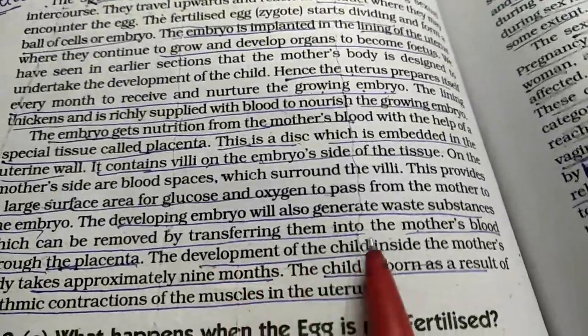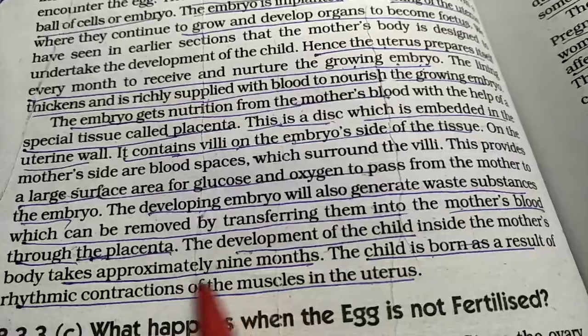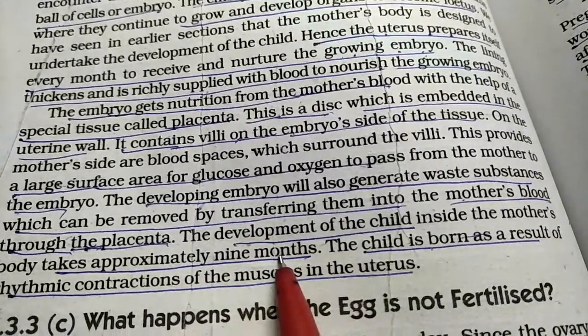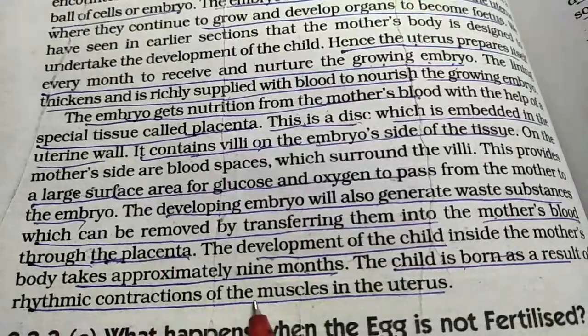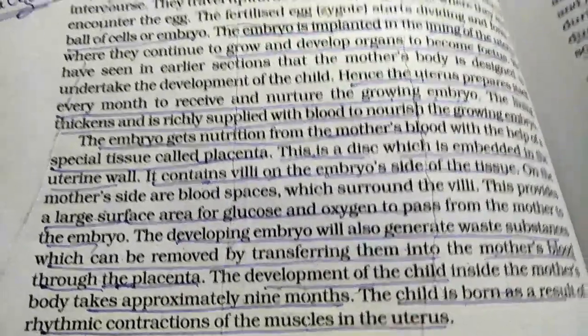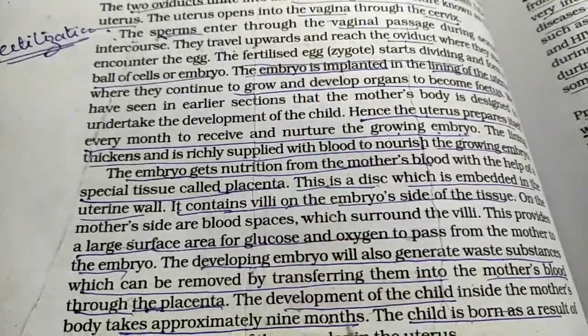The development of the child takes approximately 9 months, and the child is born as a result of the rhythmic contraction of the muscles in the uterus. This is after the fertilization occurs.